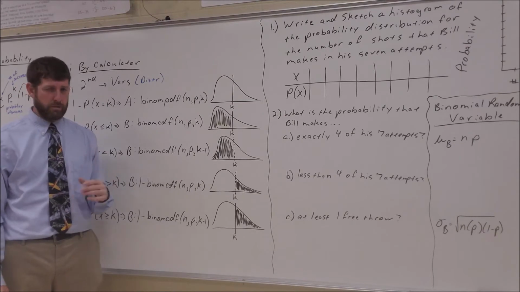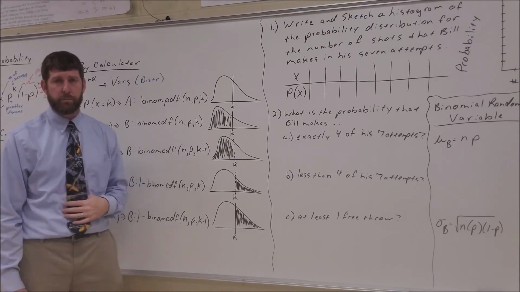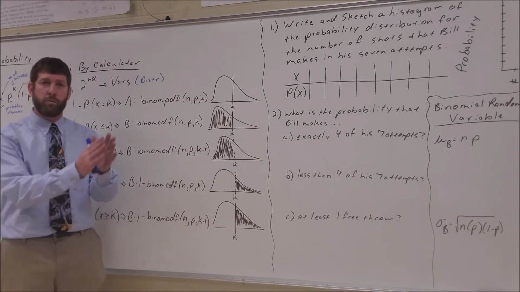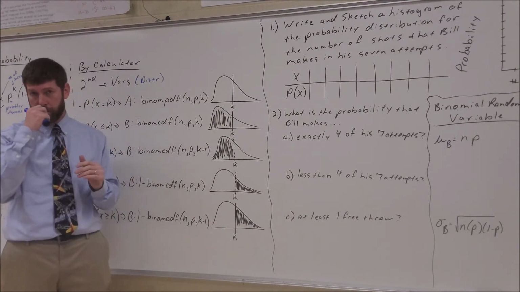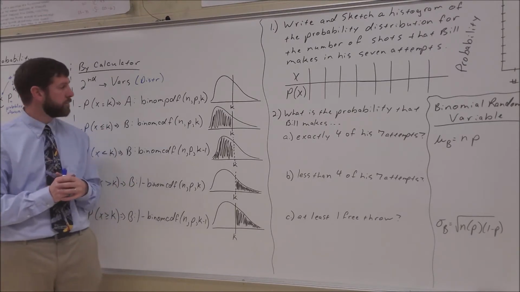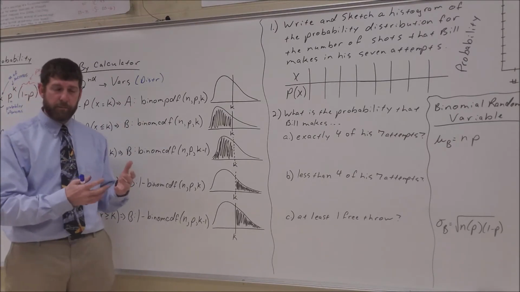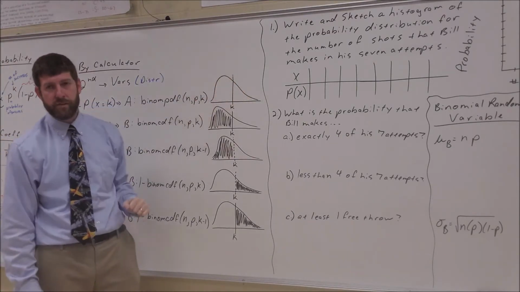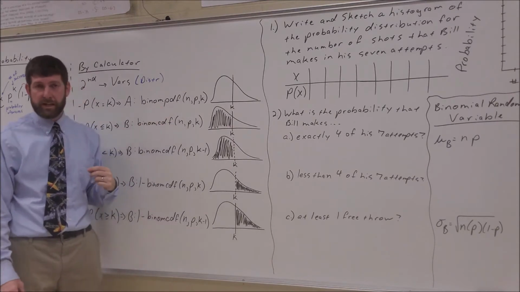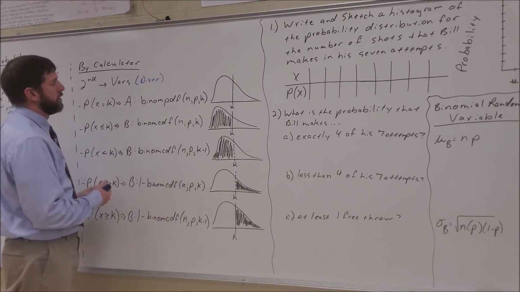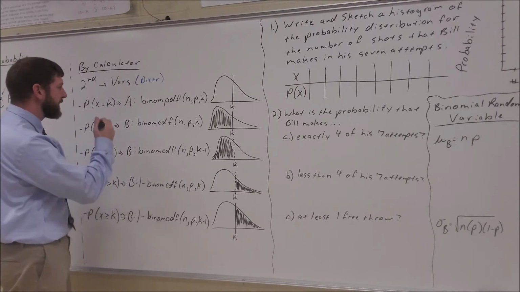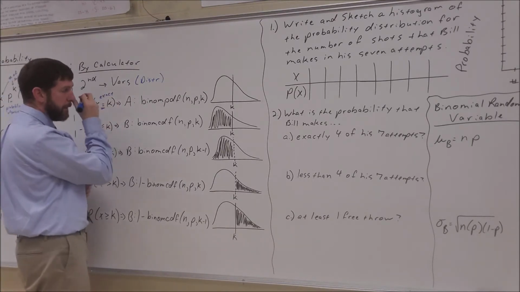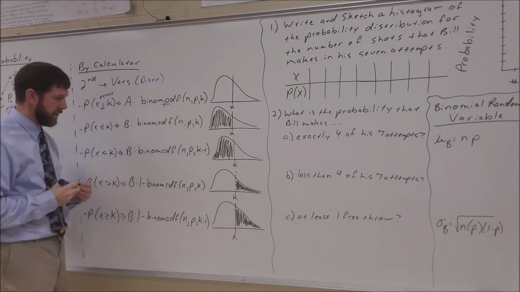Now, I know you're saying, well, you told us with normal distributions, never pick PDF. Well, with normal distributions, we didn't want PDF, because we don't want exactly one outcome. We wanted to know a range of outcomes. Okay? This time, I want to know the probability of getting an exact success. So I want to know the height at one specific value. So I will use PDF when it's an equal sign. When I'm looking for an exact number of successes, then I will use PDF.